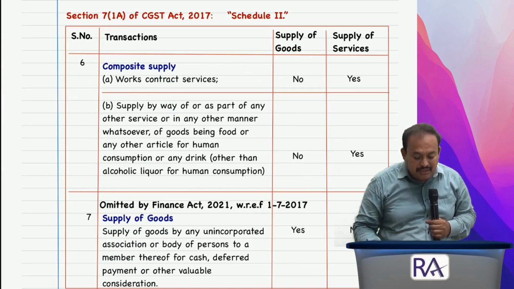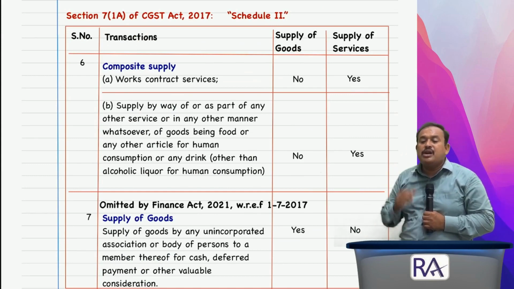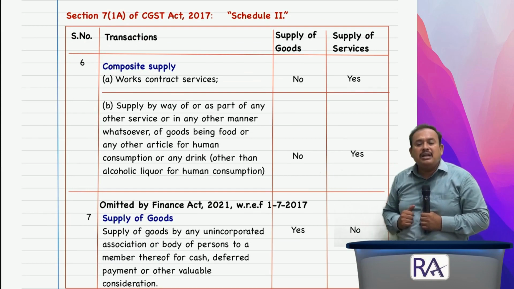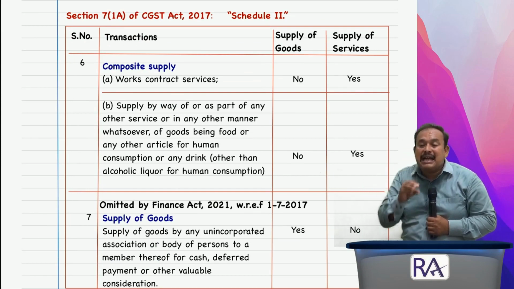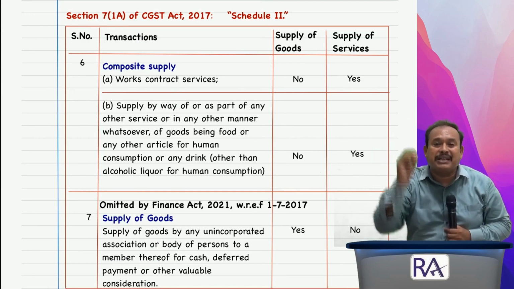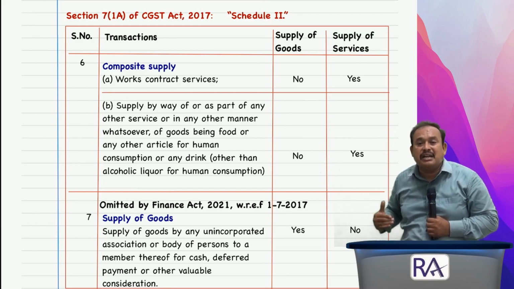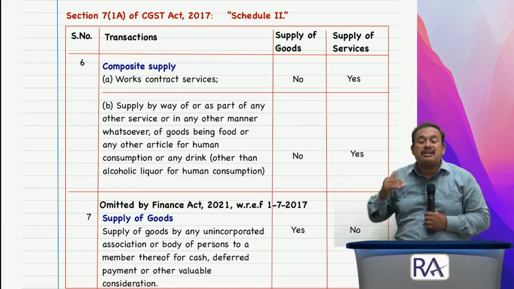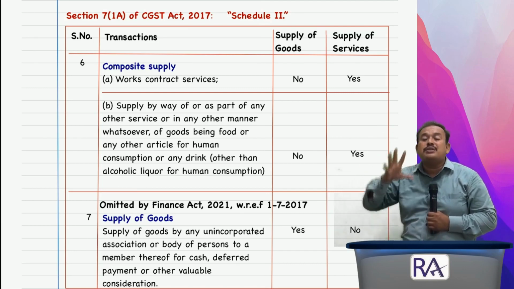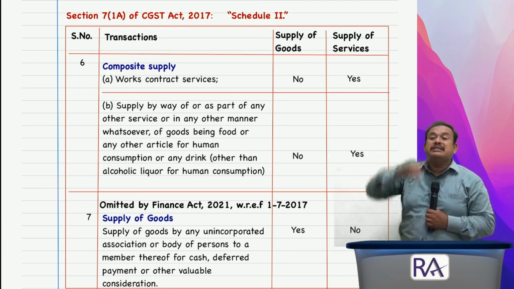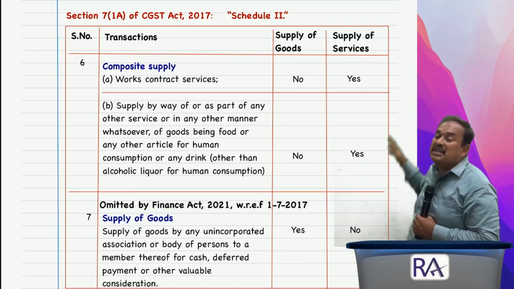5 points we referred, and point number 6, the last point under schedule 2, composite supply, where works contract service. I told you, a transaction in relation to immovable property, construction of an immovable property, a civil structure, whatnot. In that case, works contract under GST says that the value of material, value of labor goes hand in hand. In spite of that, entire value of works contract will be called as supply of service, which is a declared service.